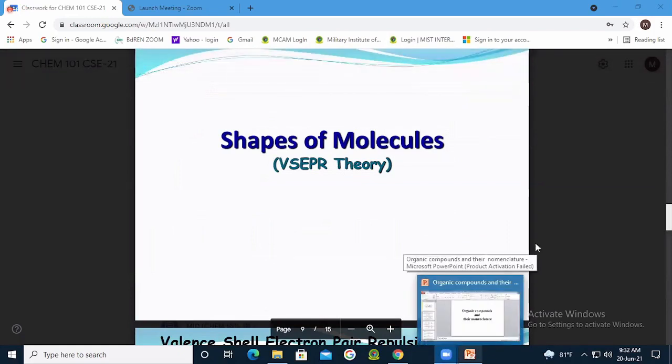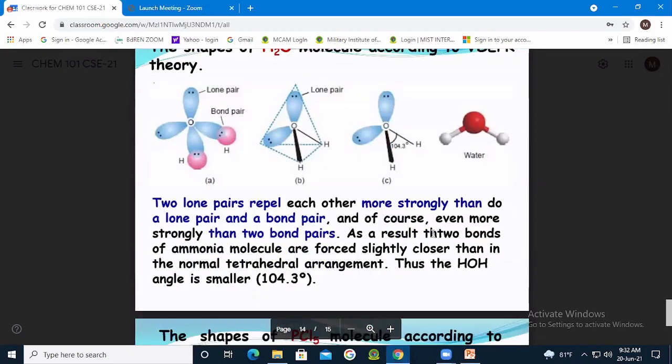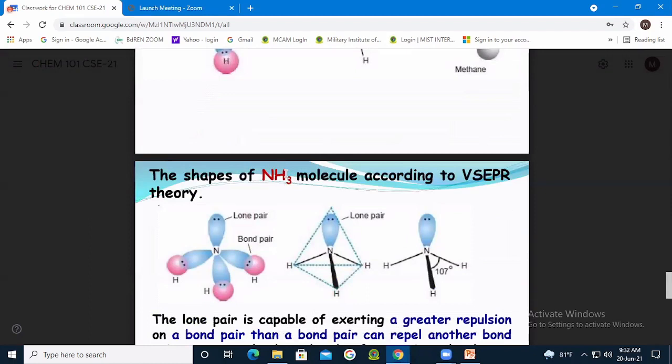So what is the bond angle between N and F in NF3? Yes, sir. Very good. In this case you have to think that F has higher electronegativity, right? Due to that electronegativity difference, there will be more repulsion between the lone pair and bond pair, and that's why the bond angle will be more squeezed.